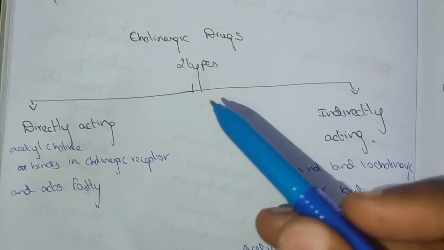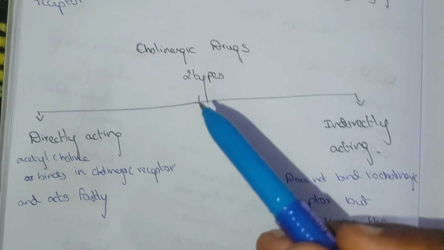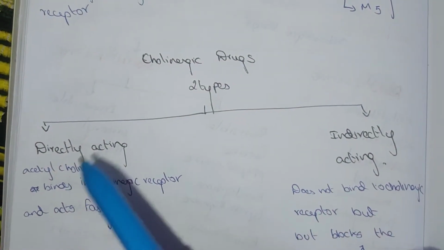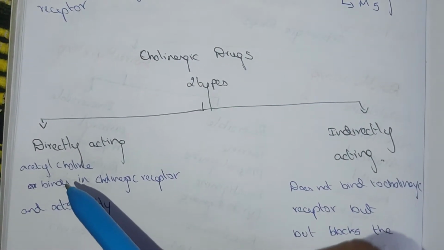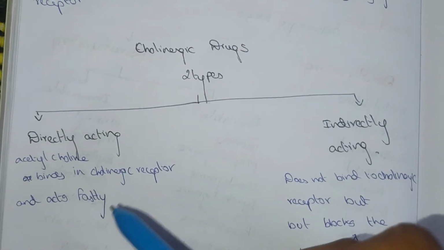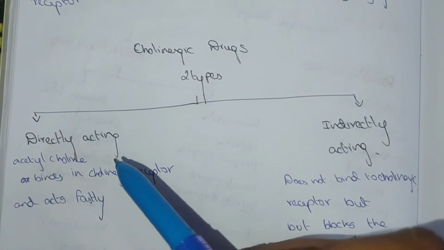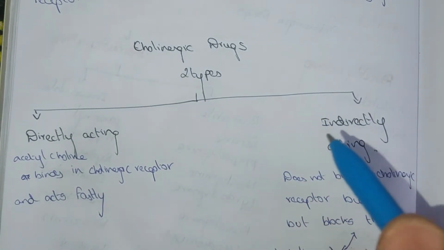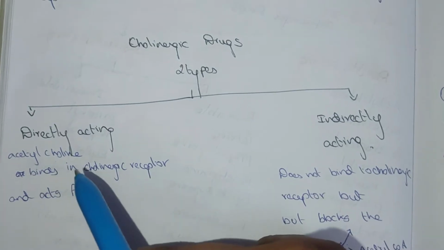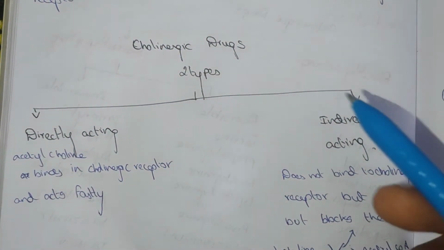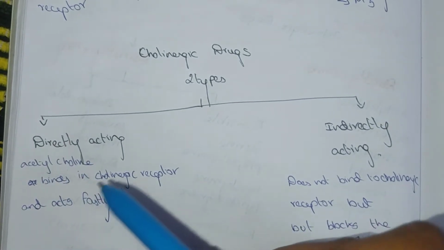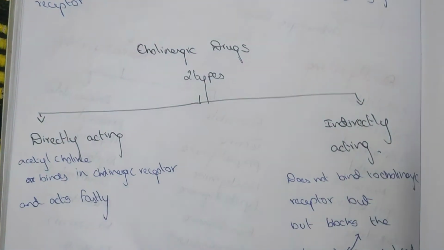The cholinergic drugs are of two types, as we saw in the classification: directly acting as well as indirectly acting. The directly acting drugs bind with the cholinergic receptor directly and act fast. These drugs help in the binding action of acetylcholine to the cholinergic receptor.